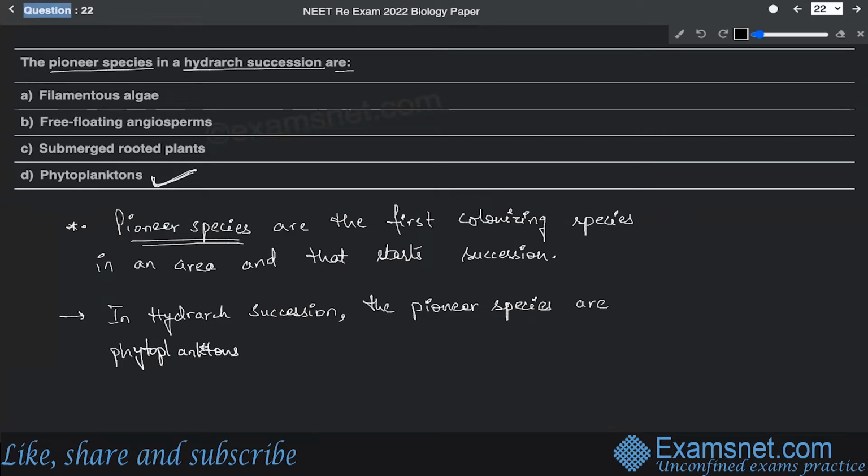Because once they first colonize the area, this hydrarch succession will be followed by rooted submerged plants. Then there will be the filamentous algae, which will be followed by the submerged rooted plants, and then free floating gymnosperms. So that is the case. So that's why the correct answer is option D.